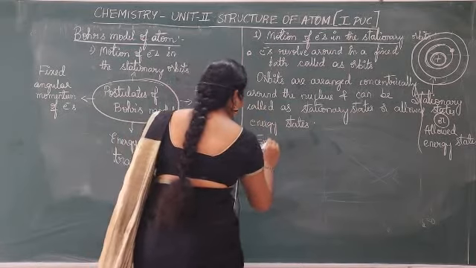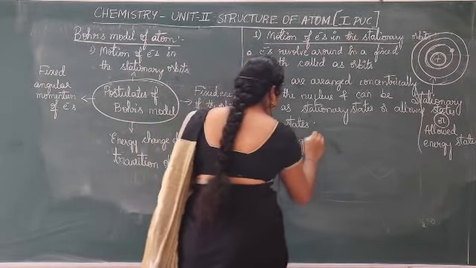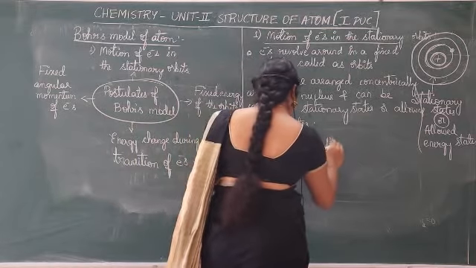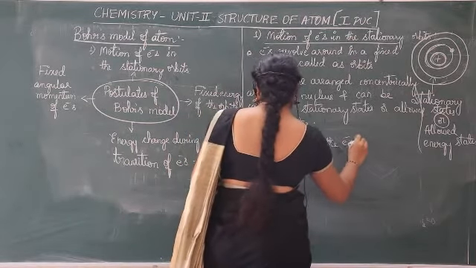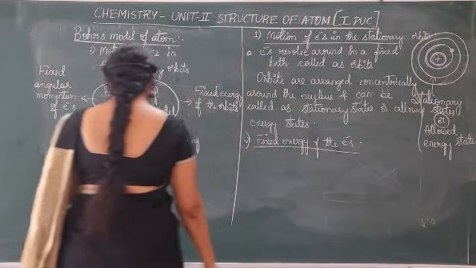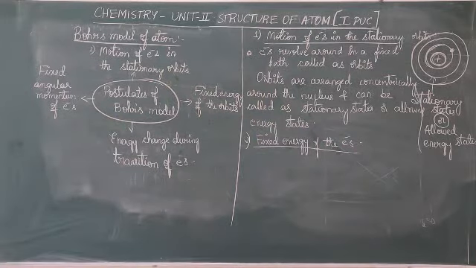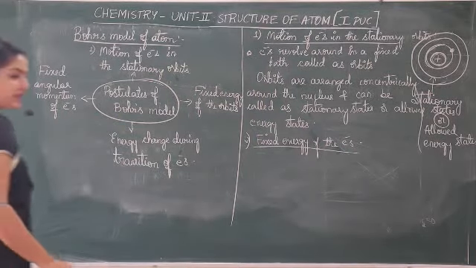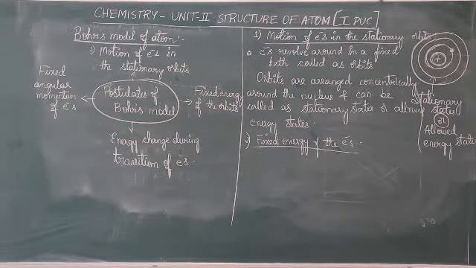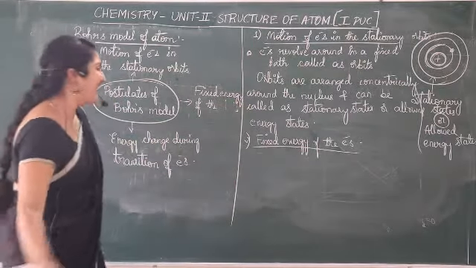Second one is about fixed energy of the electrons. Just make a correction here, that I had mentioned it as orbits. It's electrons, okay?